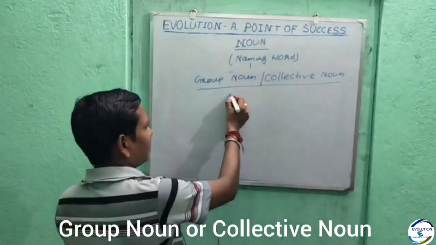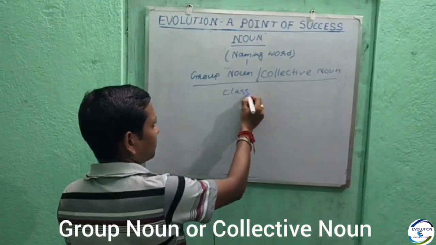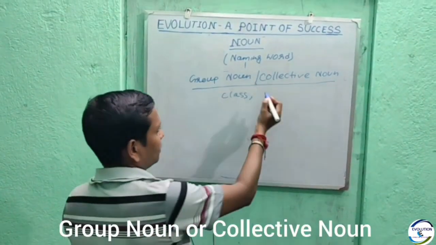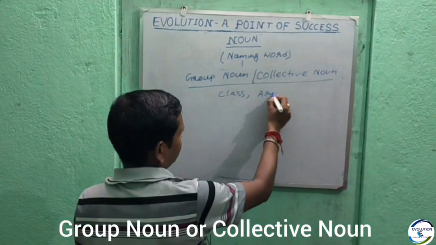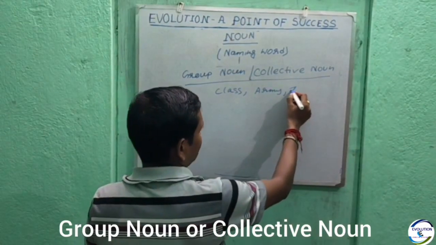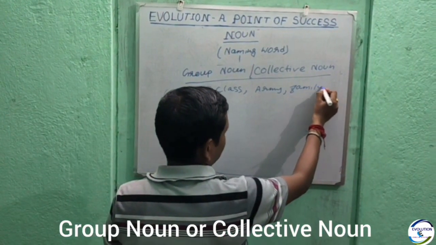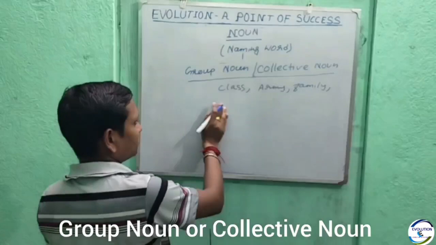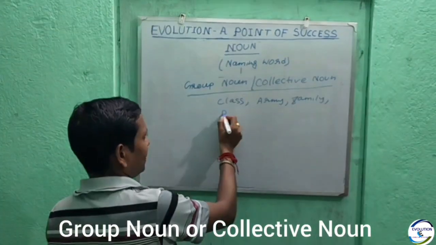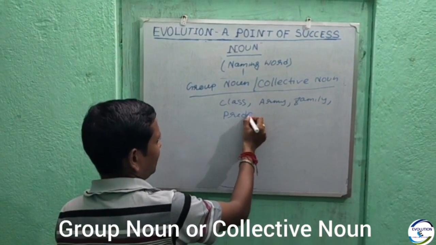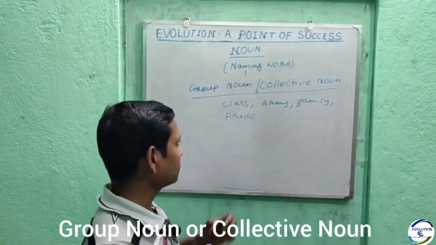For example, class, army, or family. For example, pride. Pride is also a kind of group noun.